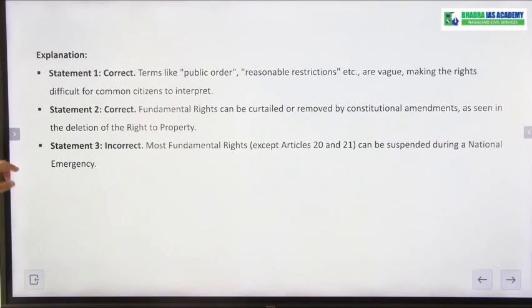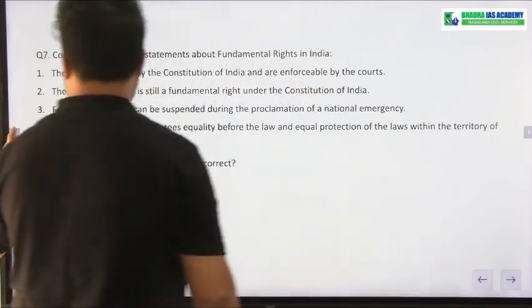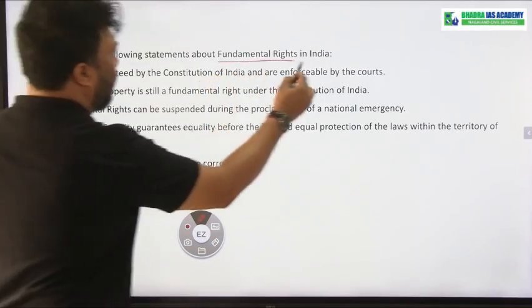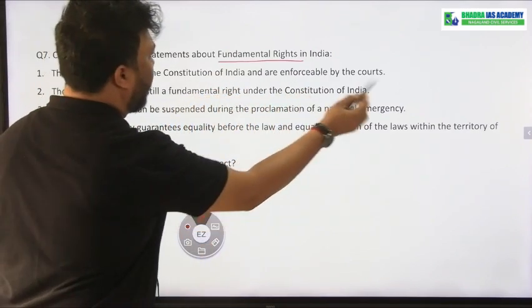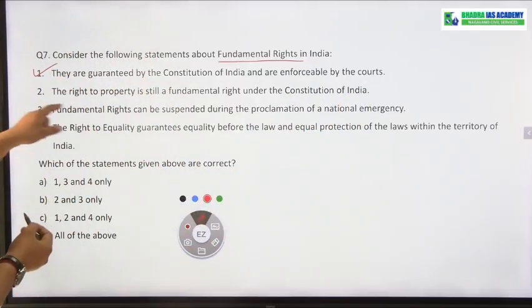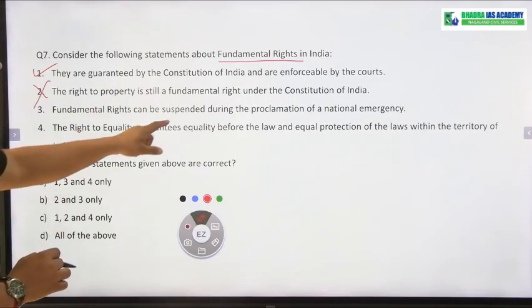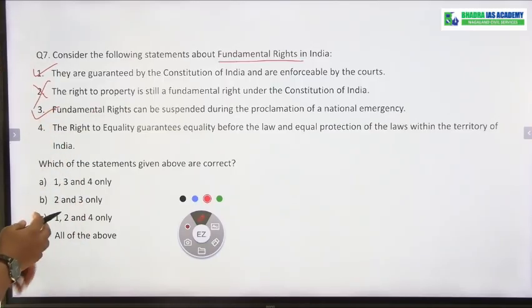Question number 7, it is about fundamental rights. Okay. Fundamental rights means they are guaranteed by the Constitution of India and enforceable by the courts. Yes. The right to property is still a fundamental right. No. Fundamental rights can be suspended during proclamation of national emergency. Yes. The right to equality guarantees equality before law and equal protection of law within the territory of India. Okay, so this statement is also correct.